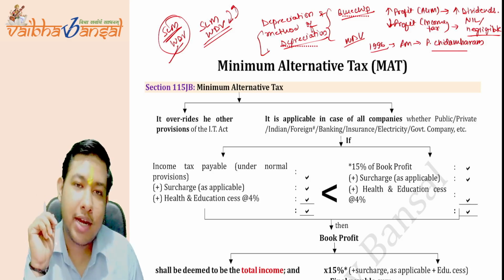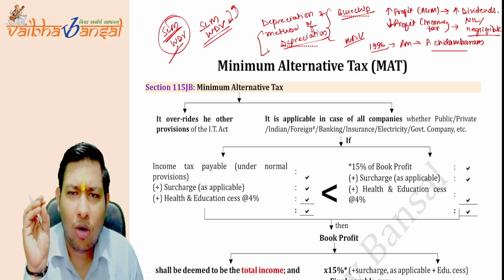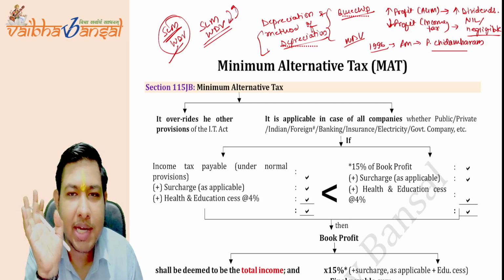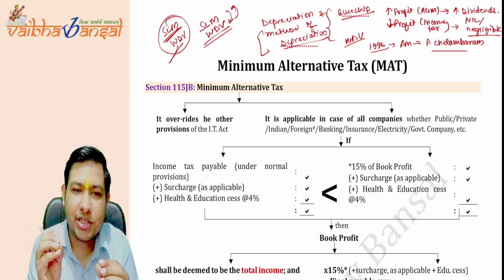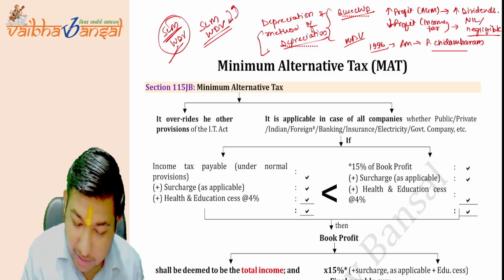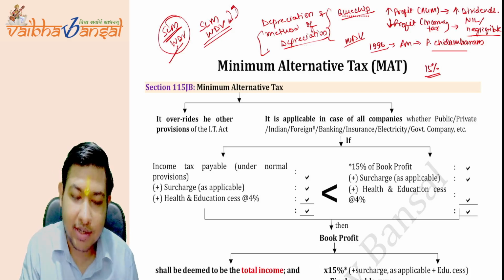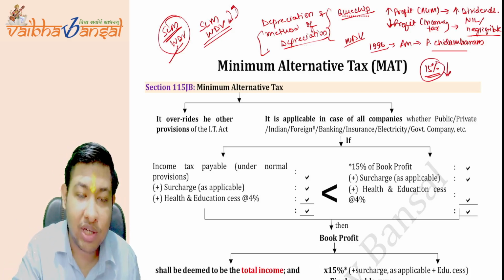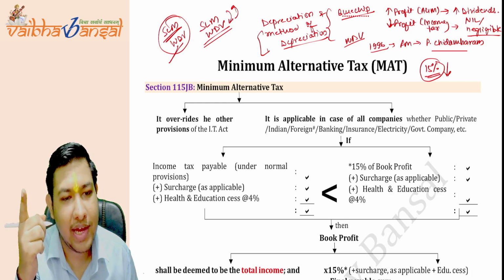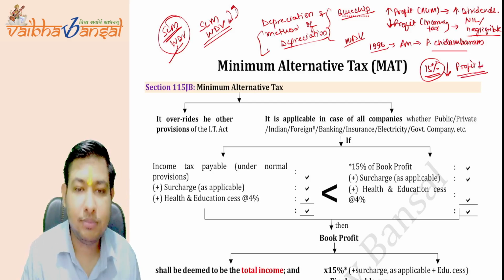Second was the depreciation rate. As per the Companies Act in 1996, plant and machinery and the like were depreciated at a rate of only 1%, 2%, 1.26%, something like that. The depreciation rate was very low under the Companies Act. Now, in the Income Tax Act, what is the rate of depreciation on plant and machinery? It's 15%. So the companies were able to charge more depreciation under the Income Tax Act as compared to the financials made for the AGM, and so they were able to show less profit here.